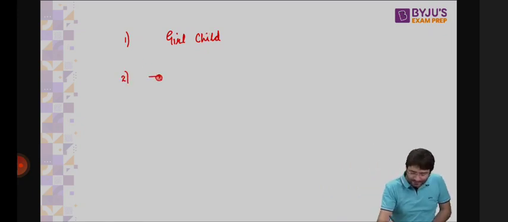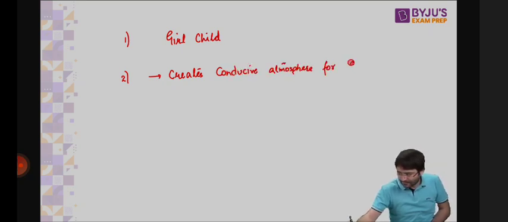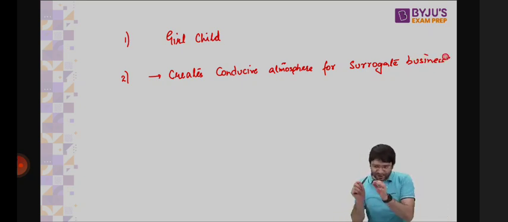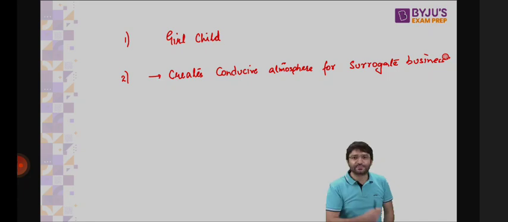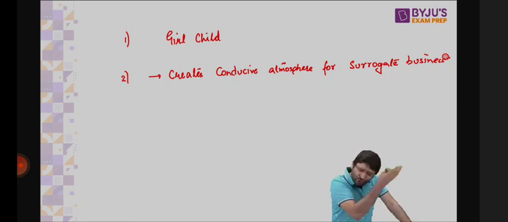This law creates a conducive atmosphere for surrogate business. What is surrogate business? I need cheap labor. And the cheapest labor is a child. I have a BD rolling business. I roll BDs. And I want to employ children. And I used to employ children. But now because of this law, I cannot employ them.